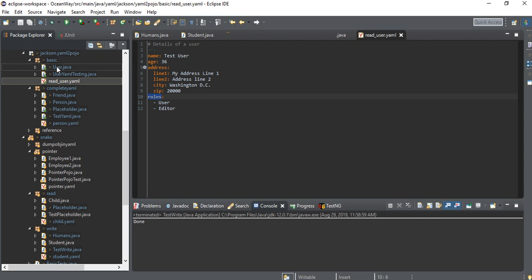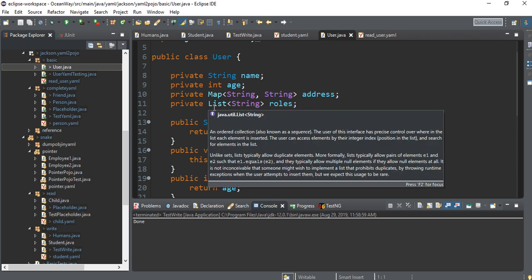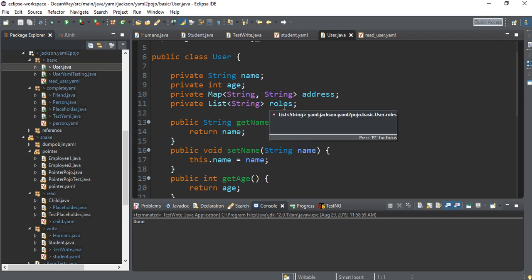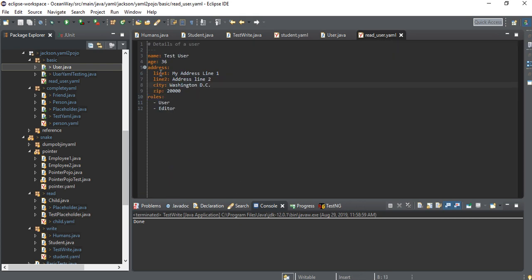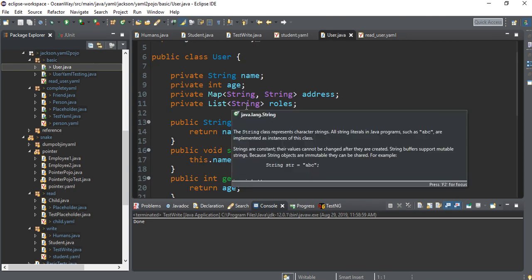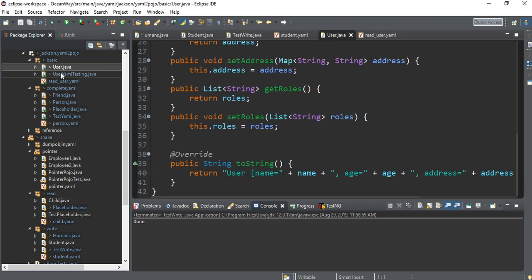Now we'll see the class for this. What we have given here: string name, integer age, and then a map and a list. For address, we have used a map. For roles, we have used a list. Why? See, I will show you once again. This is a map for address: key value, key value, key value. This is not a key value. This is a list: user, editor, director, etc. So that's why we have taken roles as a list of strings, and for address we have taken a map, and for the rest we have simply used a string and integer. Got it? Again, the getter setter, a simple class.